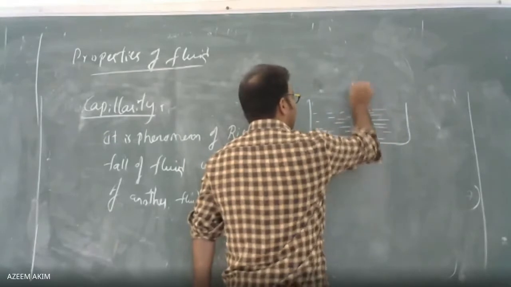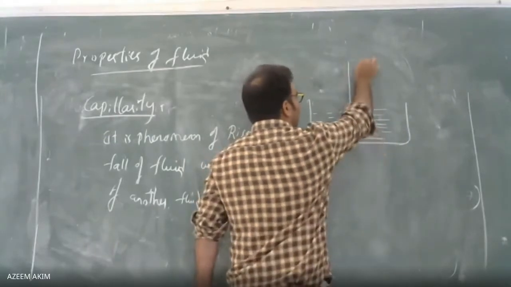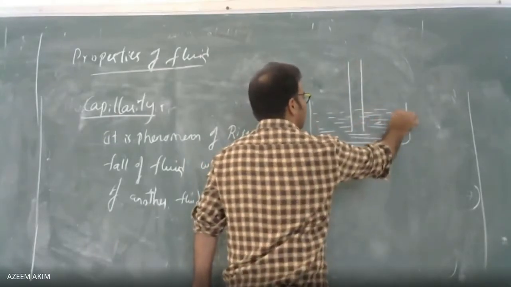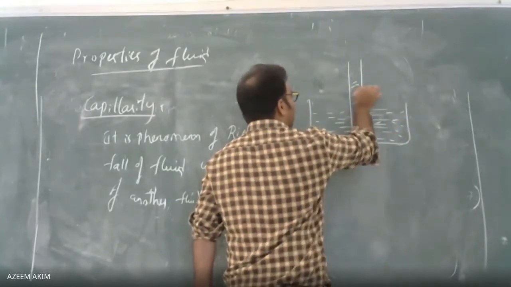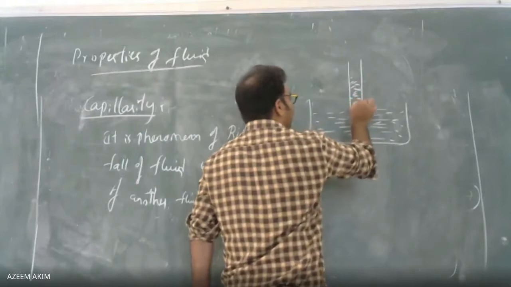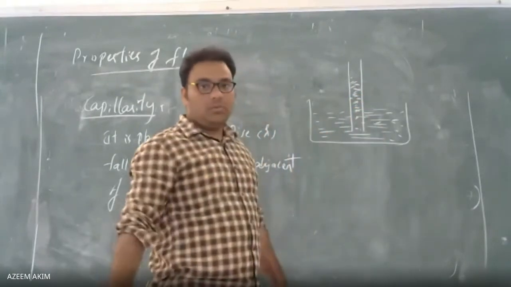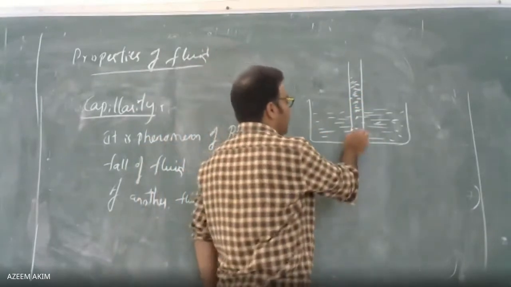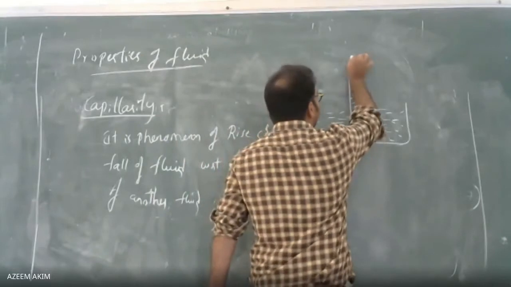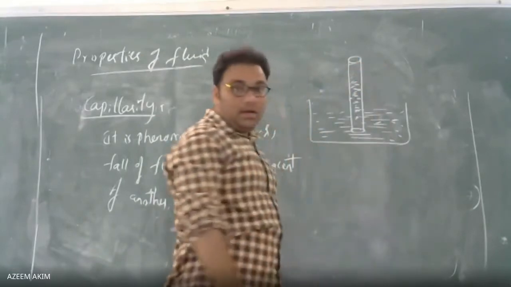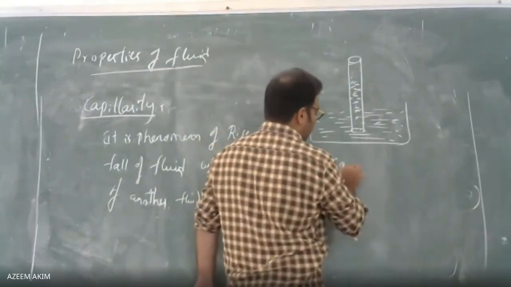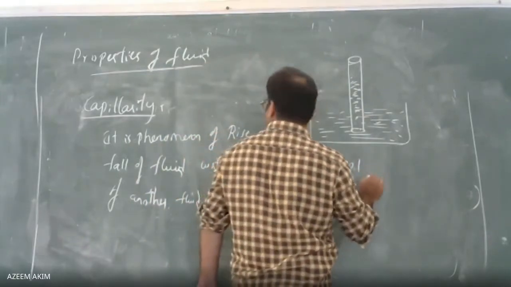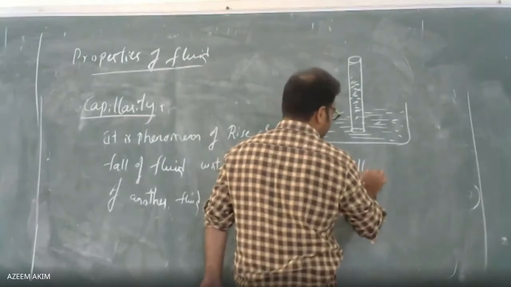Now see here, I am inserting a tube. What happens? There is a rise of water or fluid in the vertical tube. This phenomenon is called capillary rise.